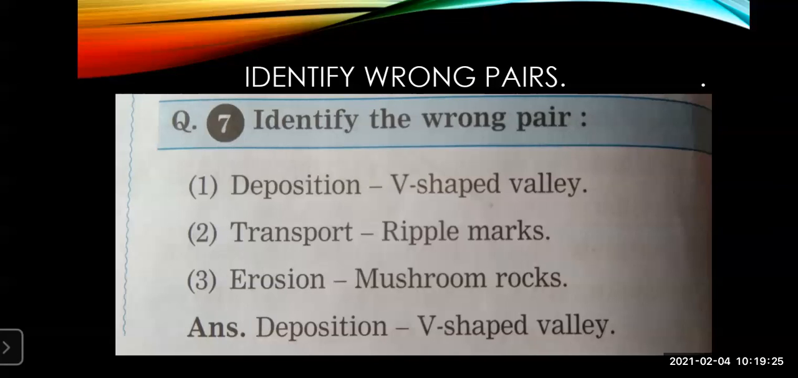If you have seen in Rajasthan, most of the rocks look like a mushroom shape. Why? Because of erosion. The agent of erosion, wind, passes through there and erodes the particles on the rocks, and that is how mushroom rocks are formed. So this is the way where identify the wrong pairs can come for question number 2.